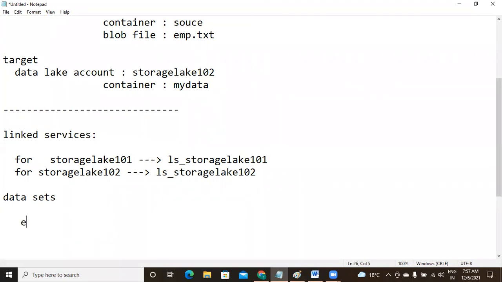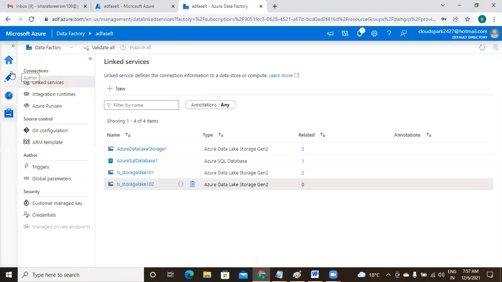My first thing, under the source container, you have the emp.txt file. These two things are in storage lake 101. For this, we have already created a dataset. Where is the dataset? Please check it. Just go to the pencil icon.